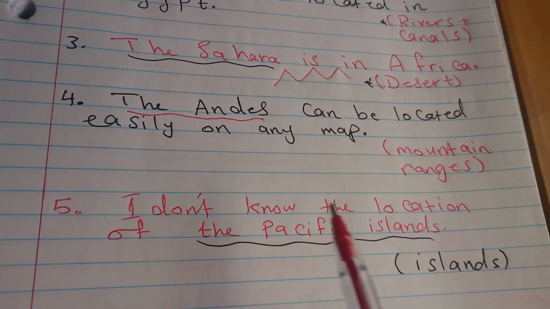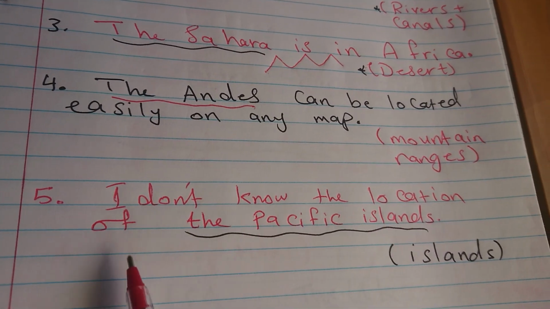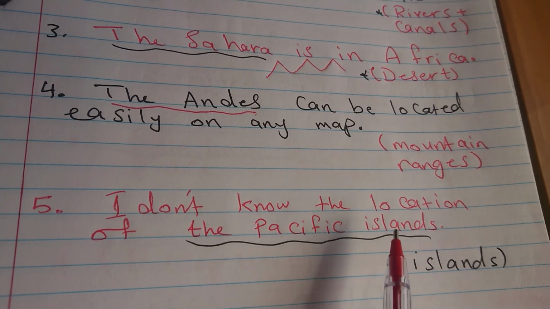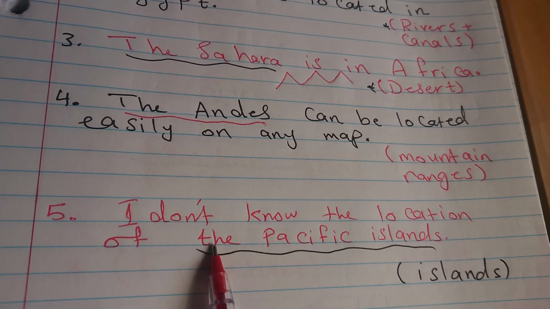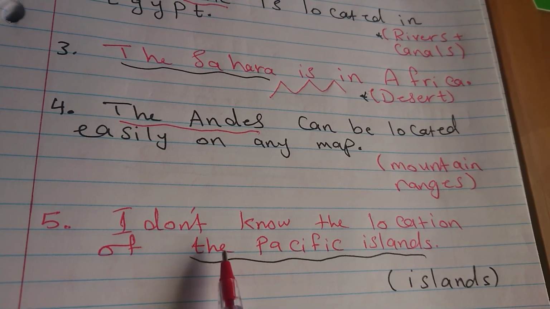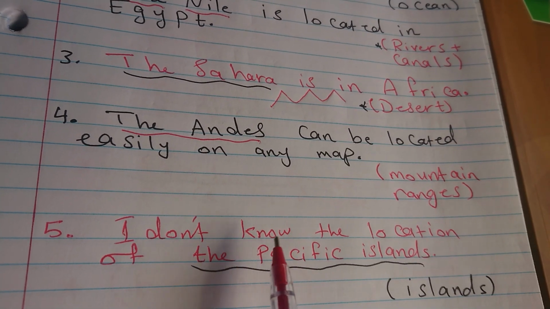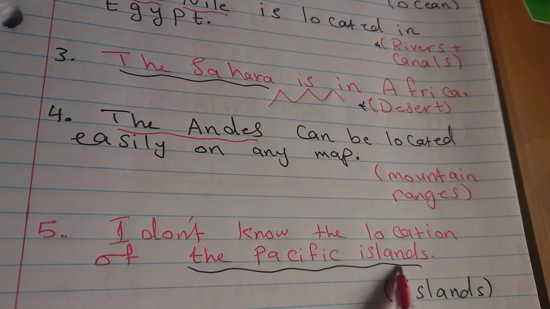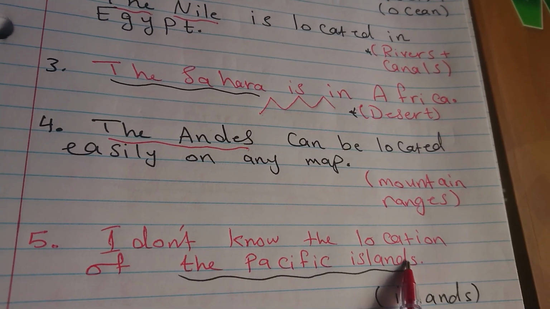And the same thing for example 5. I don't know the location of the Pacific Islands. If we are talking about any islands, we are going to put the definite article the before this name. So it's wrong to say here, I don't know the location of Pacific Islands. No, we are going to say the Pacific Islands.